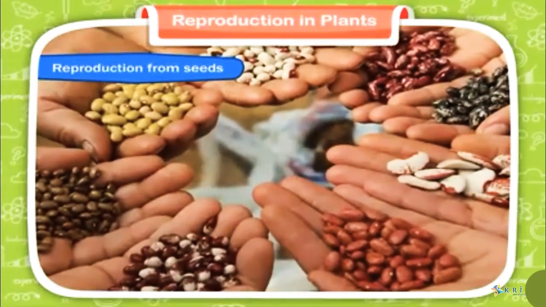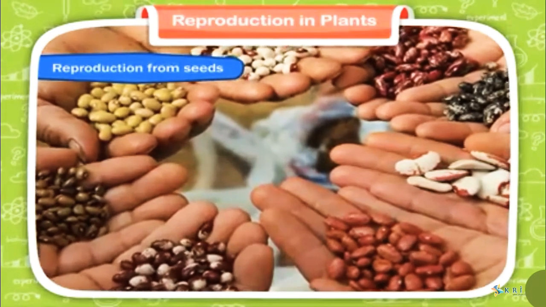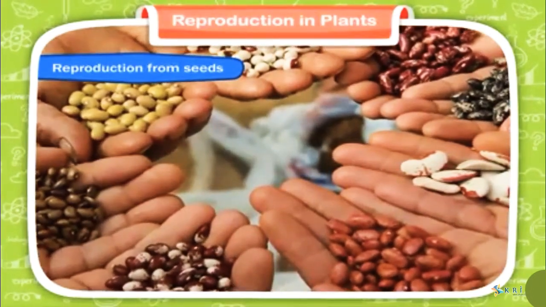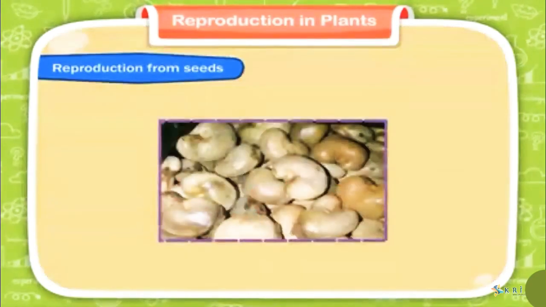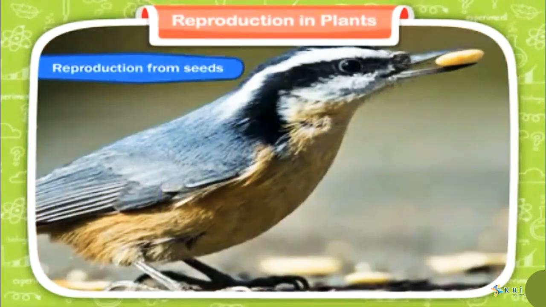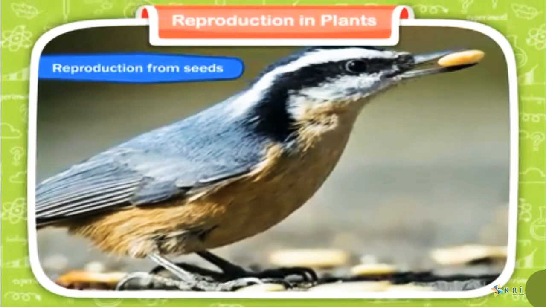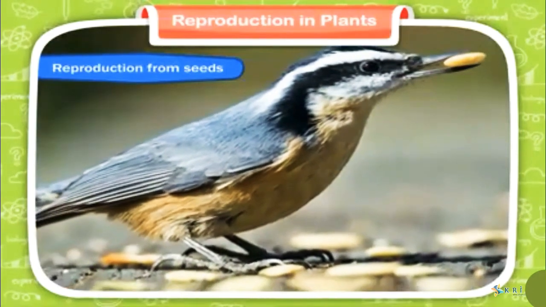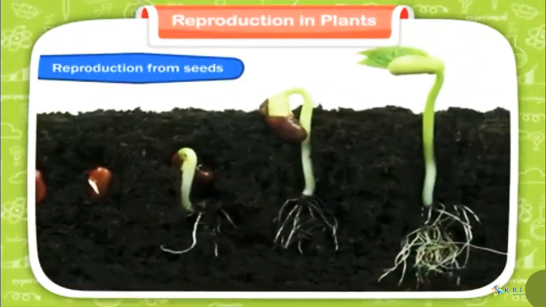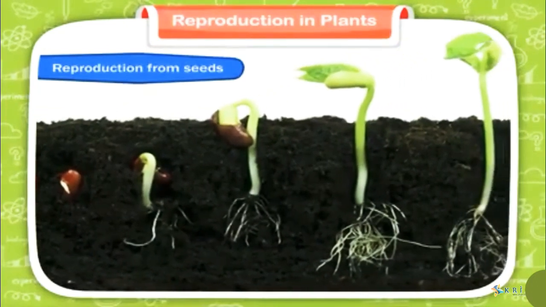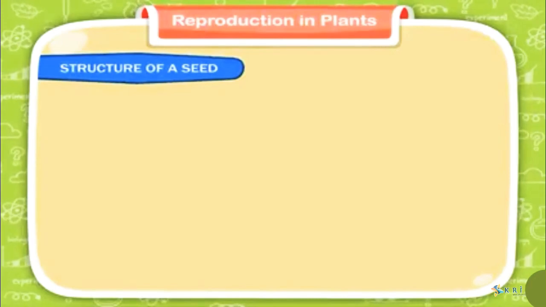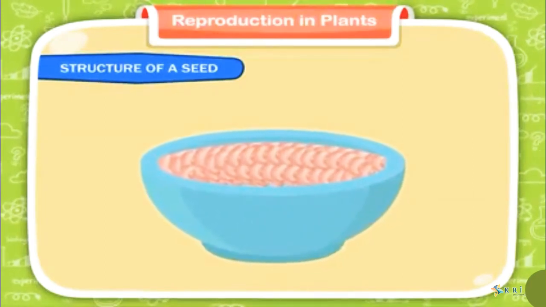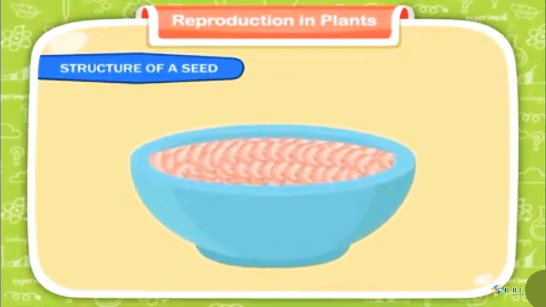But all seeds do not produce new plants. Some seeds are not fully developed, so they cannot grow into new plants. Some seeds have diseases or defects in them. Some seeds are eaten by birds or destroyed by insects and other animals. So only fully grown, healthy, intact seeds grow as new plants. Structure of a seed. Take a few bean seeds or gram seeds and soak them for a few hours.